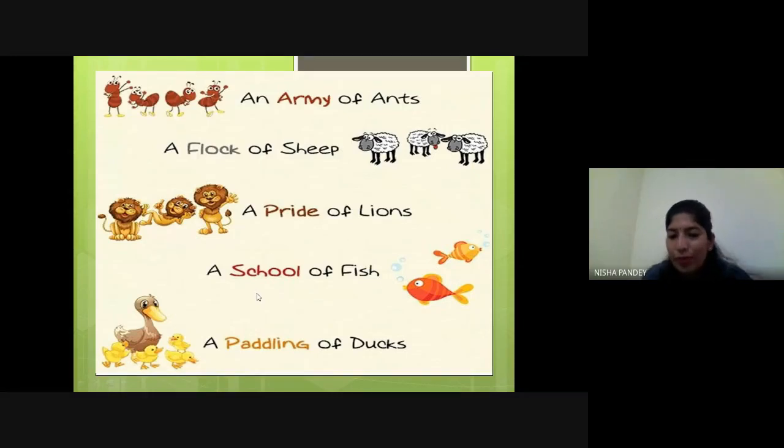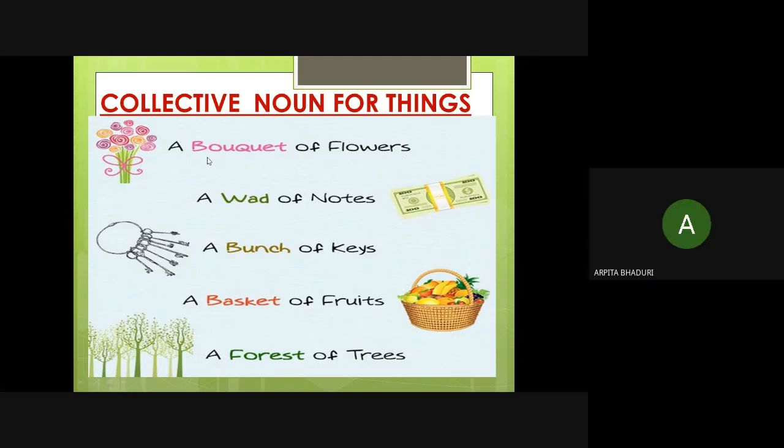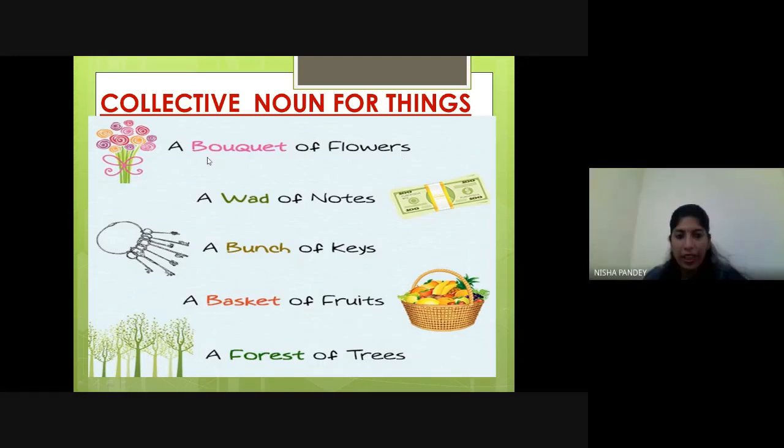Okay, let's see the collective noun for things. When you have bunches of flowers, we also say bunches of flowers, but the group is also known as bouquet of flowers. Here the T is silent, so don't say bouquet, it's a bouquet. A bouquet of flowers. Can you read? A bouquet of flowers. Very good.